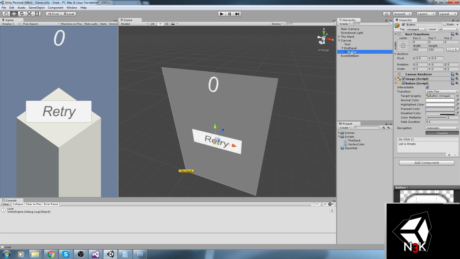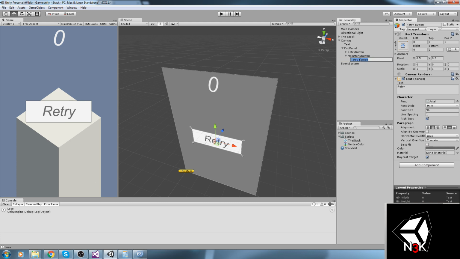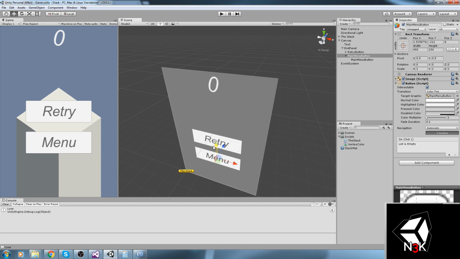and the next one is going to be, of course, the main menu button. This is, we said, retry button, right? And main menu button. So much renaming. And what else can we be putting in here? Main menu. So just type in main menu. Move this button down right here.